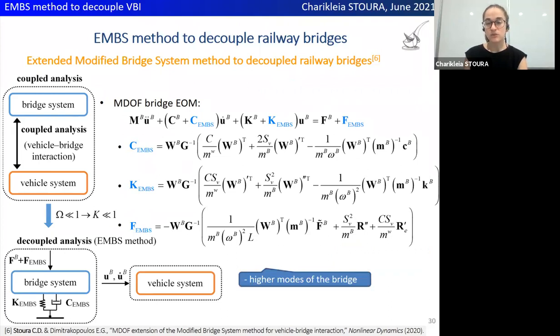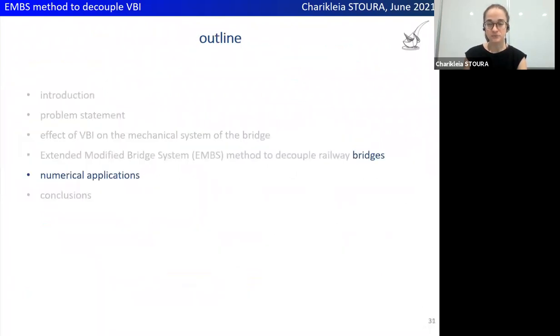The extended modified bridge system method accounts for multiple modes of the vehicle and the bridge, thus it is appropriate for any railway bridge type. Now, to demonstrate the accuracy of the proposed extended modified bridge system method compared with the solution of the fully coupled system, we apply the proposed methodology to a simply supported and a continuous bridge traversed by the same 10-vehicle train.